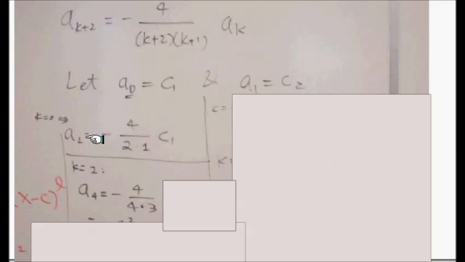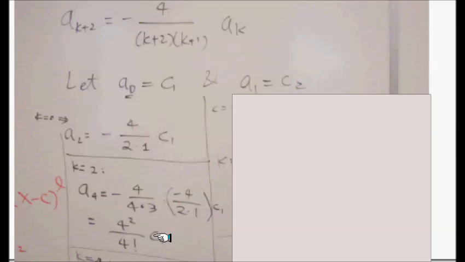But we know how a2 looks, so that will replace the a2 spot. I replace a2 within here, and you can rewrite this whole thing with 2 copies of 4, and you might recognize this 1, 2, 3, 4 multiplied: that's 4 factorial. So there it is: 4 squared, the negatives disappeared, 4 factorial, and c1. That must be the shape of a4.